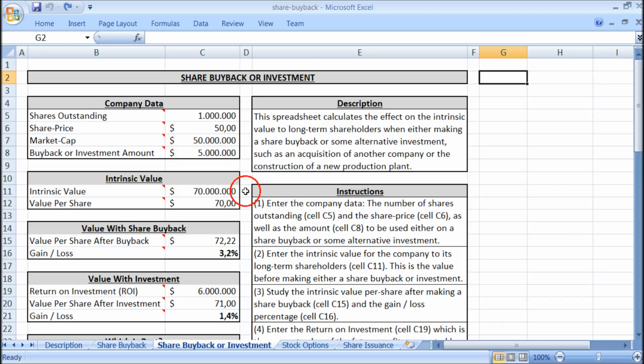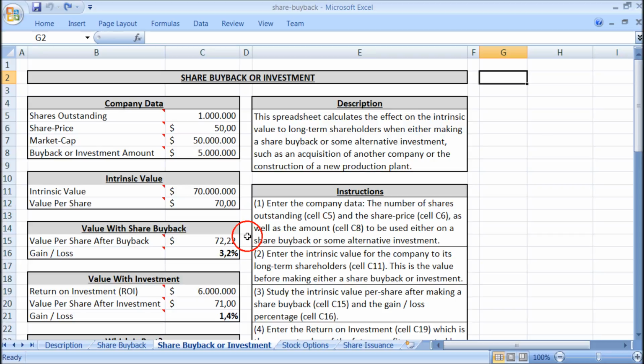The intrinsic value of the company before either making a share buyback or the investment is the excess cash that can be paid out as dividends now, plus the present value of future earnings that can be paid out as dividends in the future. Because the future earnings are unknown, the intrinsic value is also unknown, so we will make an estimate and say that in this example, the intrinsic value is $70 million, which is higher than the market cap of only $50 million. Because there are 1 million shares outstanding, it gives an intrinsic value per share of $70.